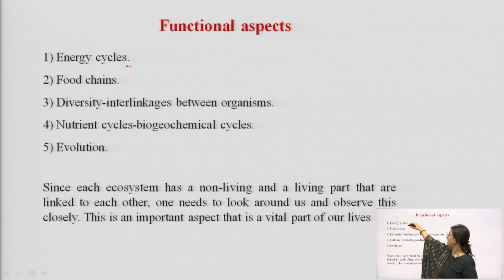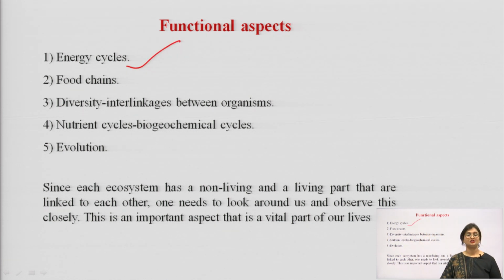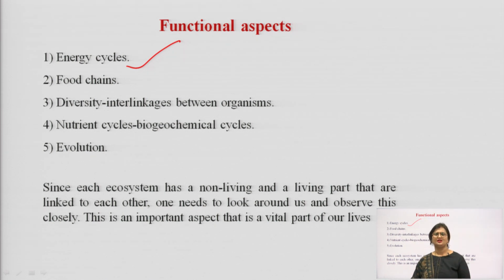There are various types of cycles, as we just saw in the broader classification: carbon cycle, sulphur cycle, phosphorus cycle, nitrogen cycle, oxygen cycle, etc. So, these are the various cycles that are affecting our ecosystem.